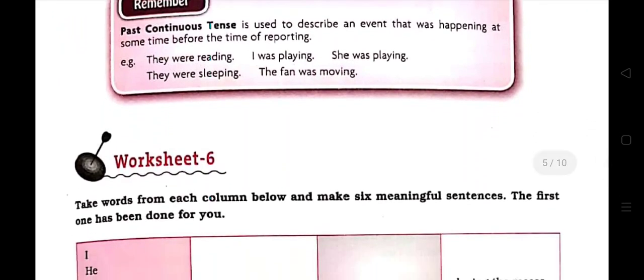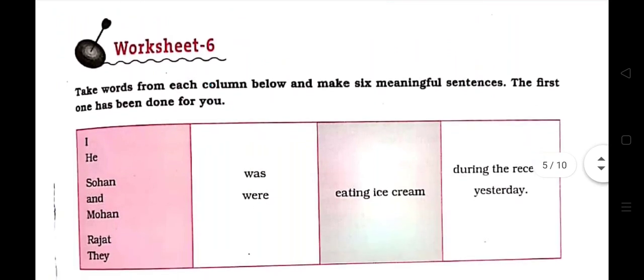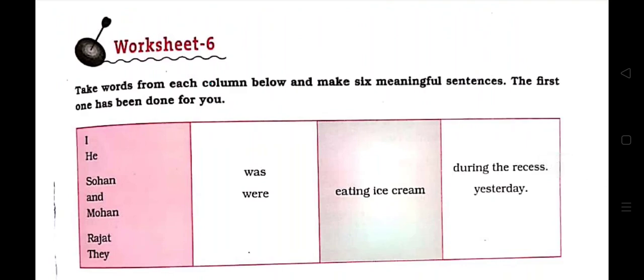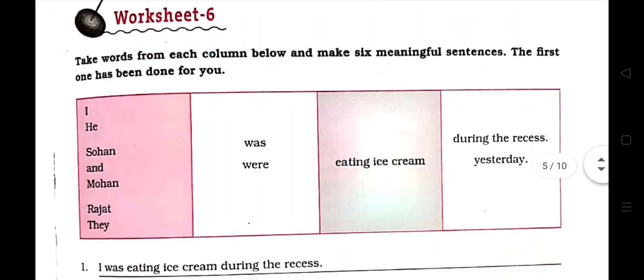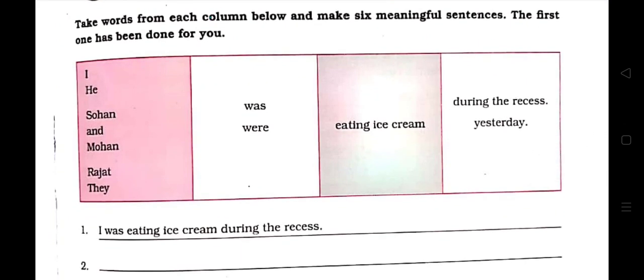Now let's do some past continuous tense sentences. And in past continuous we will use was and were as helping verb. Again, here is a chart given and you have to make sentences, 6 meaningful sentences you have to do.